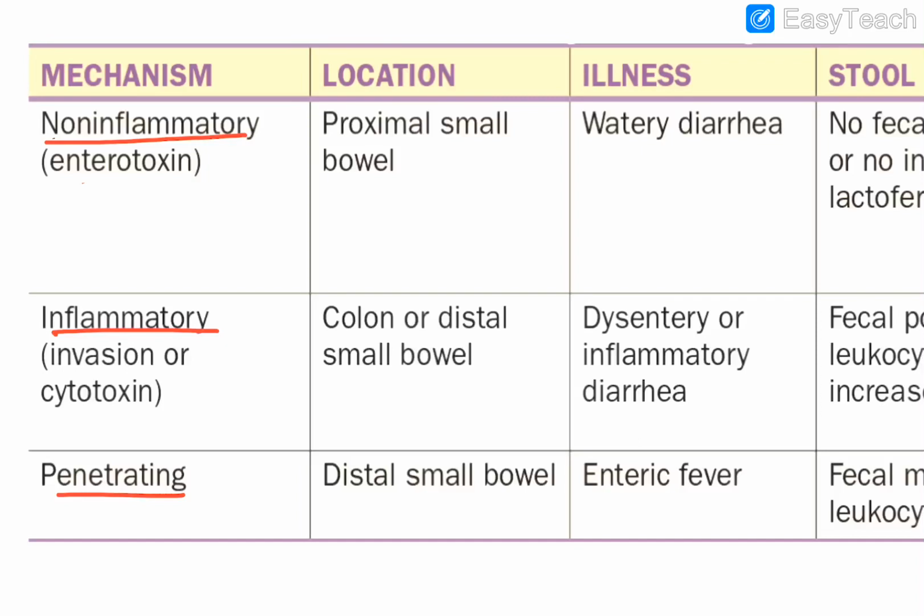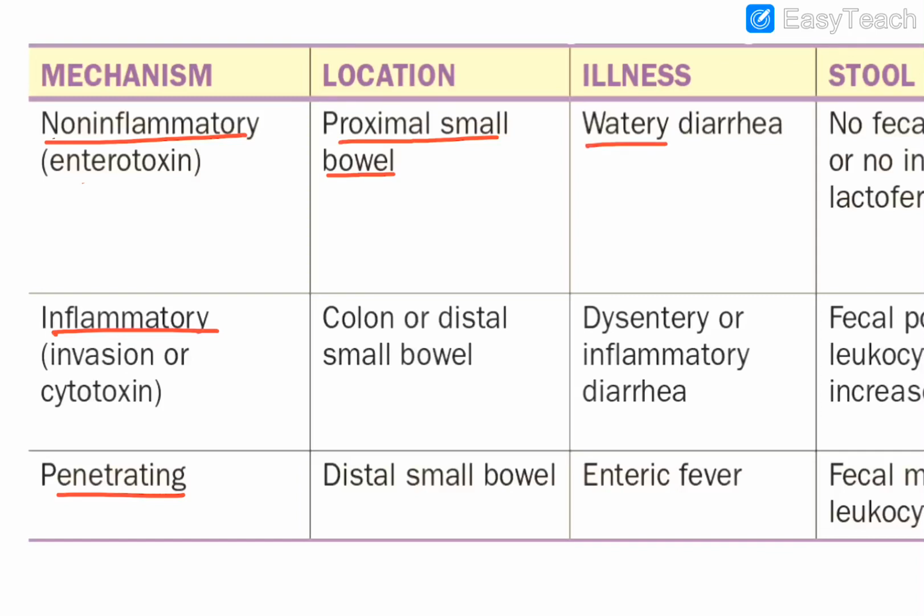That is what is there in this table. Which location does each affect, and what are the organisms involved? This was a question in JIPMER also recently: the non-inflammatory one affects which location? Remember, the proximal small bowel is mostly involved here.